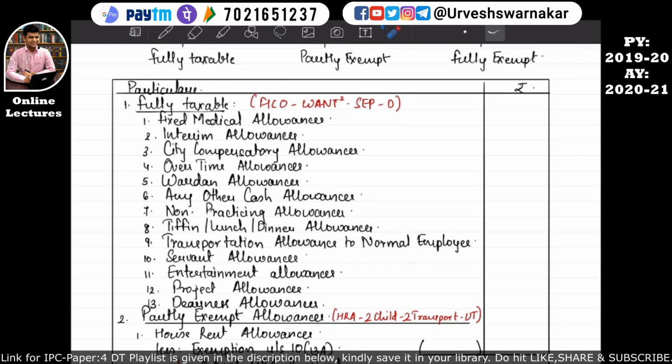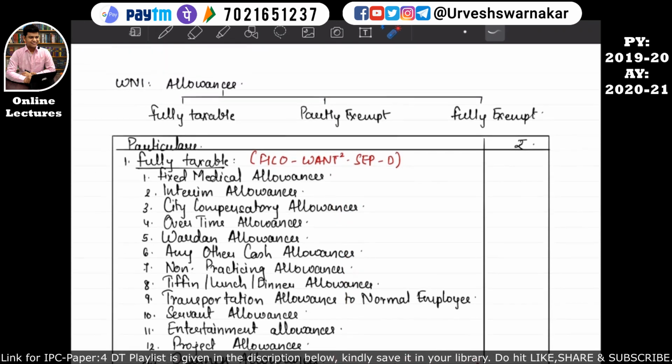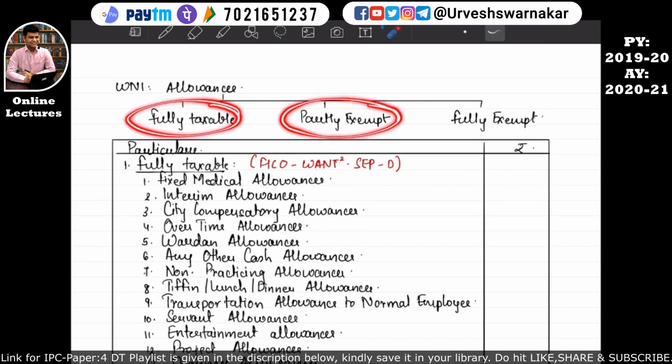So in order to remember it, I have given an acronym. You just need to remember the acronym and read these 13 line items. You will automatically remember this, because in the exam the question will provide you the allowances in any which way. You have to decide whether it is a fully taxable allowance, a partly exempt allowance, or a fully exempt allowance. I hope this is quite clear to you all.